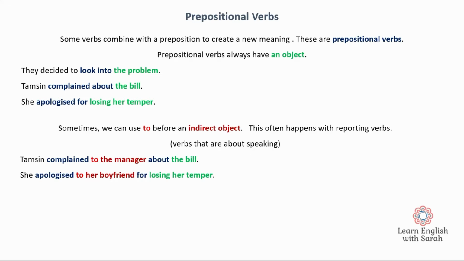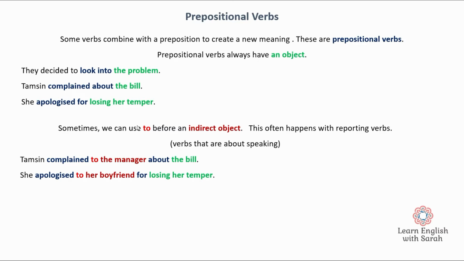So sometimes we can use 2 objects, and we can use to before an indirect object, and this is something that often happens with reporting verbs. And if you're not quite sure, reporting verbs are really verbs that are about speaking. So it's words like complain, apologize, believe, all that kind of stuff.